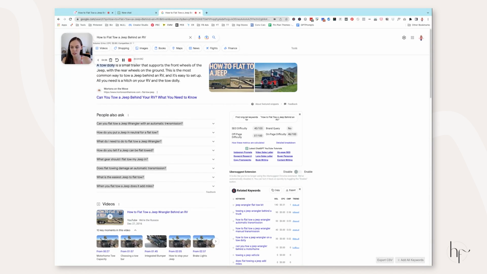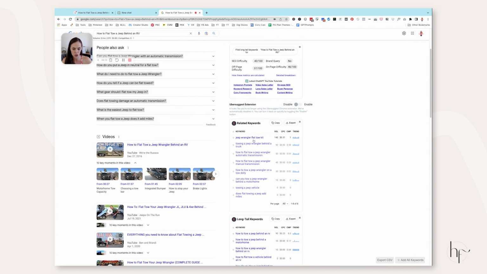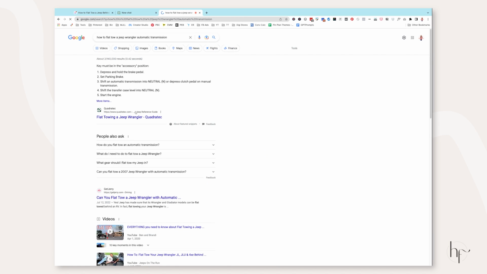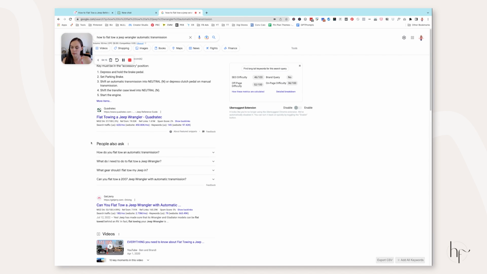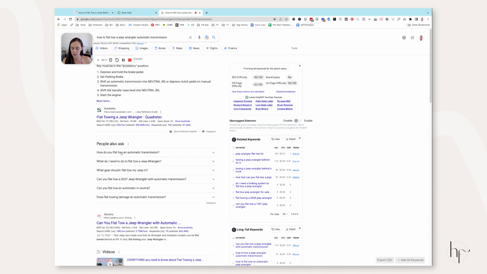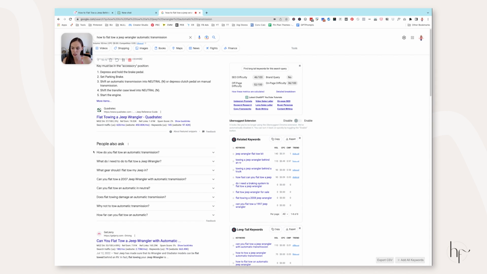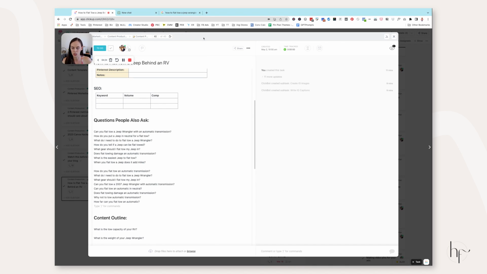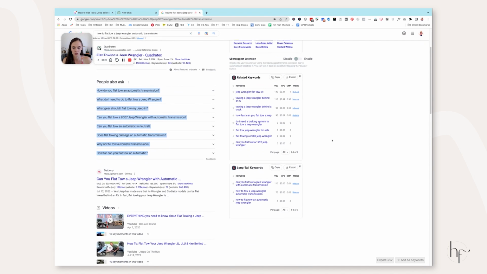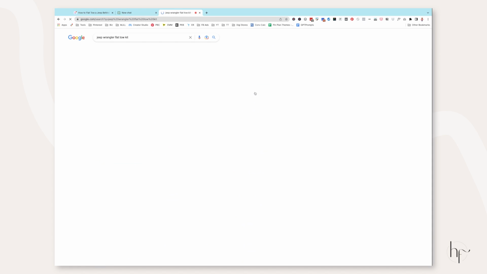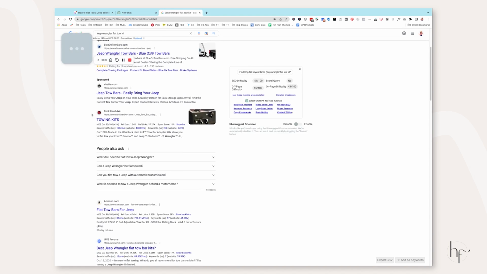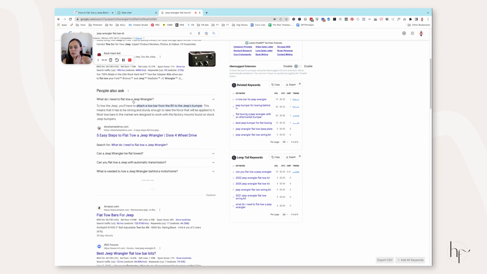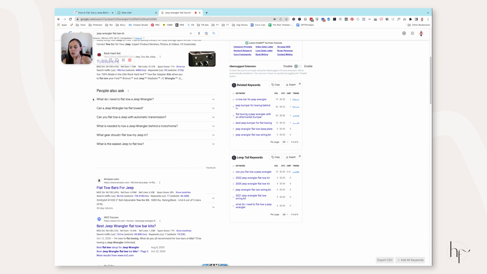And then I'm going to just pop back over and look at some extra keyword searches over here. And then I'm going to look at the questions that people also ask in that section too. Now, a lot of these might actually end up being duplicates, and that's just fine. We're just going to grab them and filter through them later. And then let's just go ahead and look at this one. This is a pretty high competitive keyword, but that's all right. We're just going to go with it.